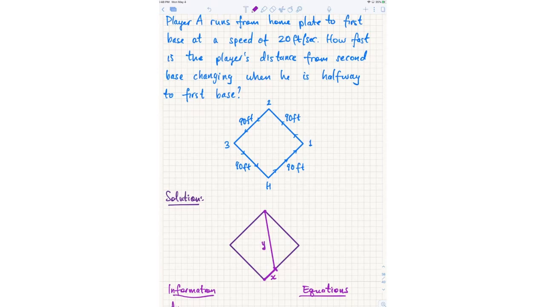And why is that important? Is Y equal to 100? Y does not equal 135 feet. First of all, Y can't equal 135 because Y is changing over time. As the player moves up, Y is going to be a different length. X and Y are both changing over time. As this player moves up and down this baseline, this distance here changes.